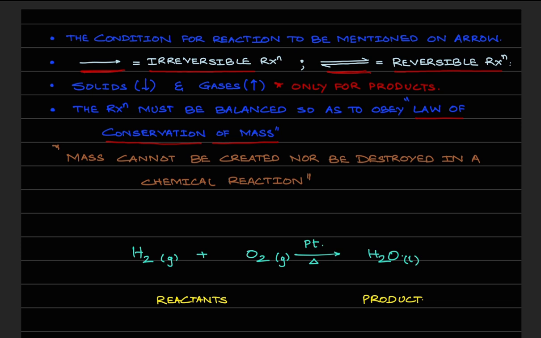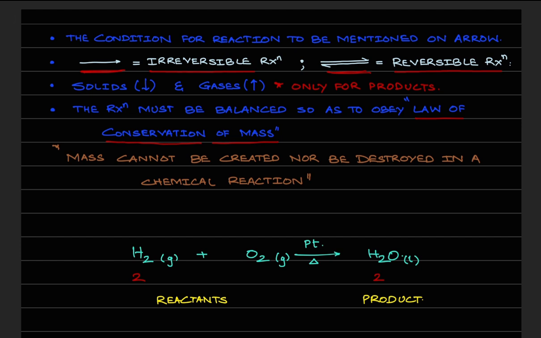You can't destroy mass, you can't create mass during a chemical reaction. Now let's understand in this example, how many hydrogens do you have on the left hand side? You have two hydrogens. On the right hand side also, you have two hydrogens. So hydrogens are balanced on both sides.